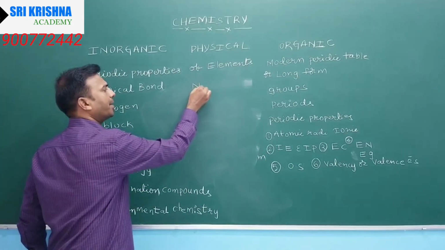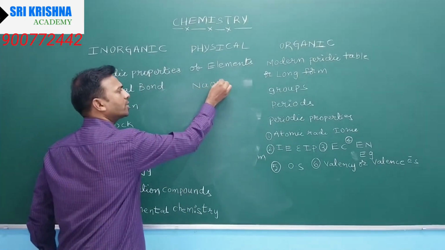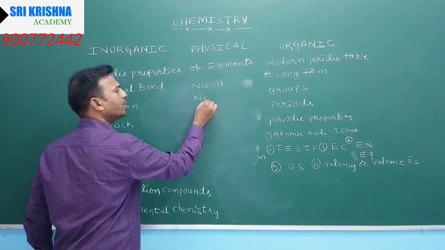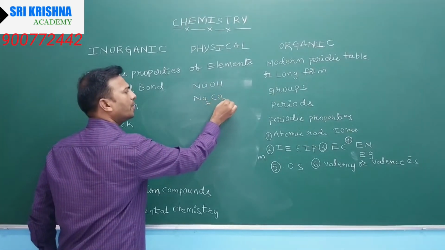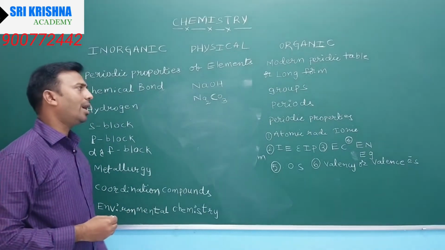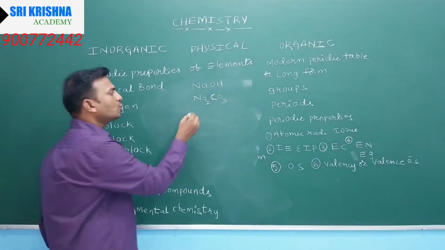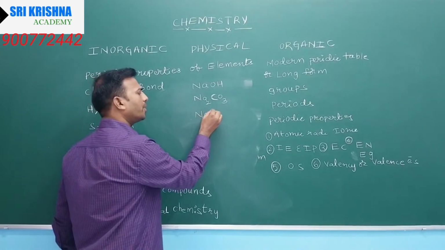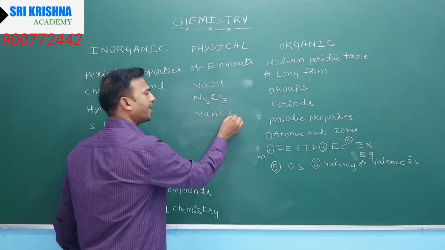Sodium hydroxide is called caustic soda. Na2CO3, sodium carbonate, is soda ash. And sodium hydrogen carbonate is baking soda.